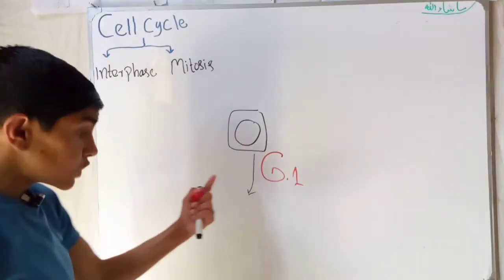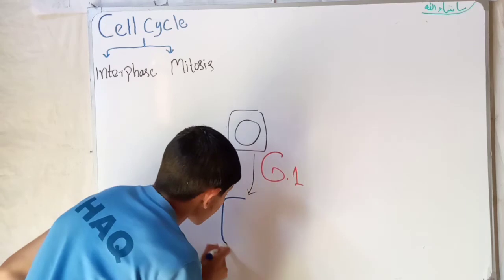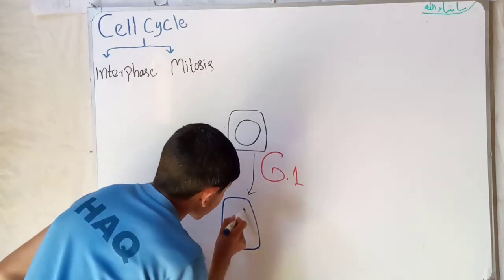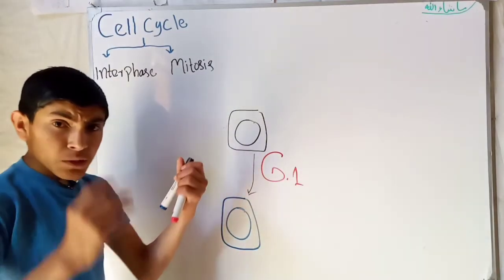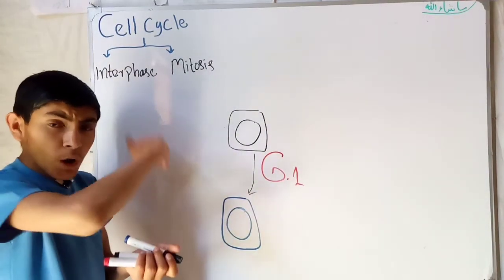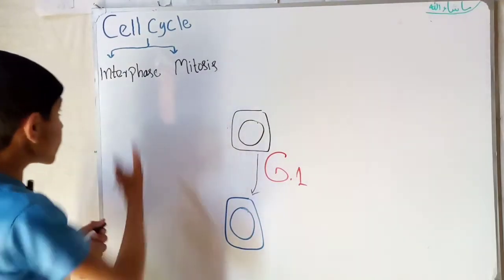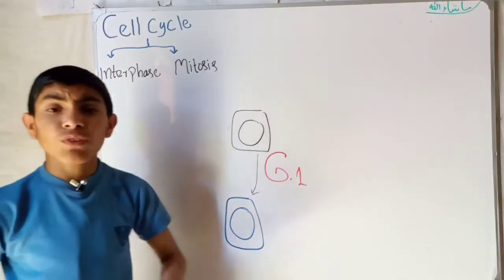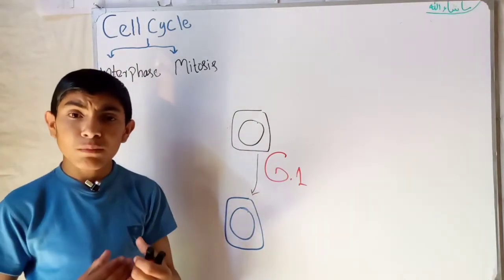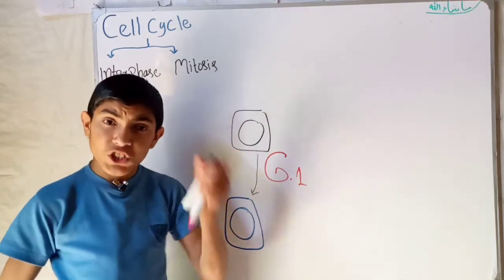It's called the G1 phase, and it is the beginning of the interphase. So interphase is divided into the G1 phase. In the G1 phase, for division of the cell, for producing two daughter cells, a cell has to duplicate its genetic material.